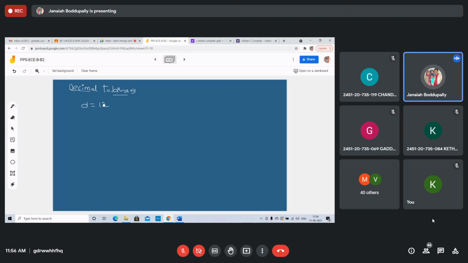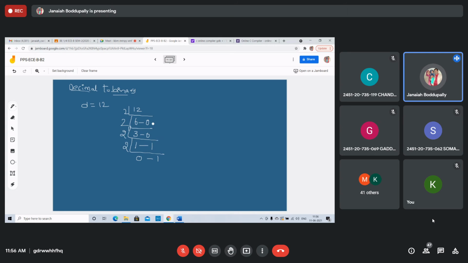I want to convert 12 to binary. What will you do? Divide 12 by 2, the binary base. 2 6s are 12, remainder 0. 2 3s are 6, remainder 0. 2 1s are 2, remainder 1. 2 0s are 0, remainder 1.